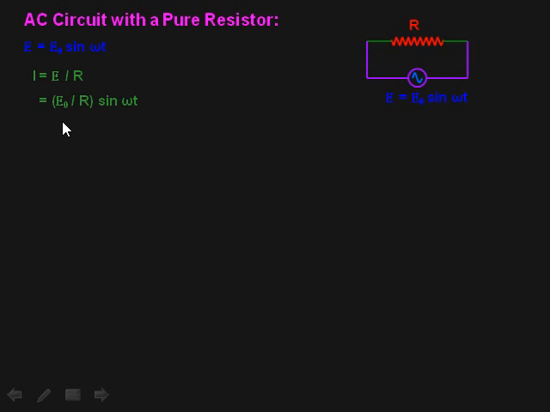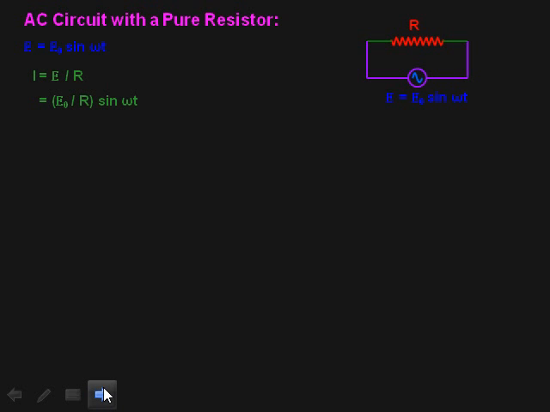So AC circuit with a pure resistor: let E is equal to E naught sin omega t, with I equal to E upon R. Divide this equation by capital R, that is this resistance, then we will get E upon R is equal to E naught upon R sin omega t.